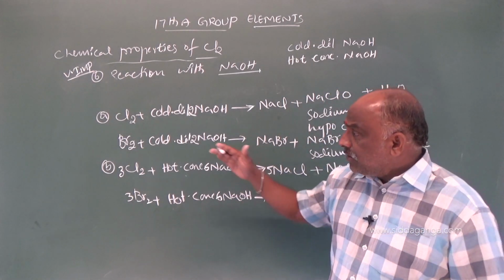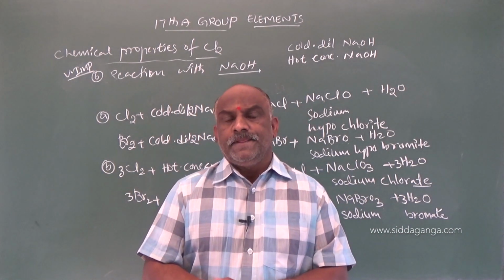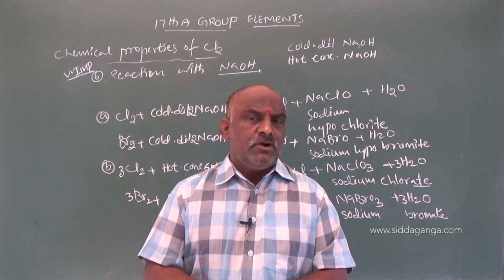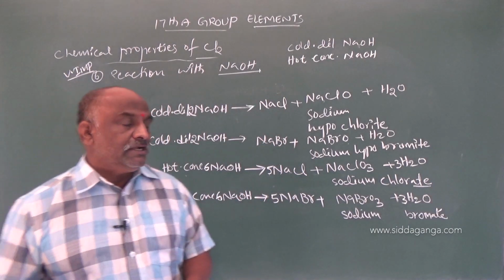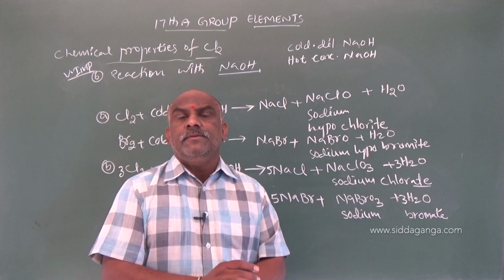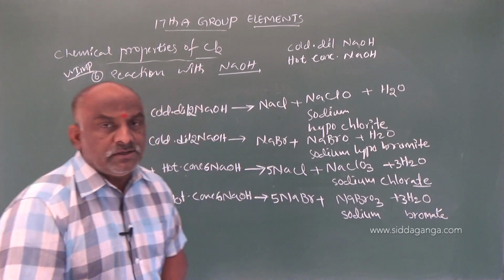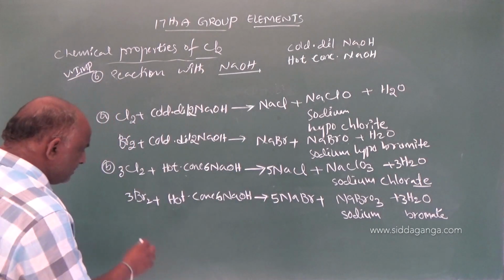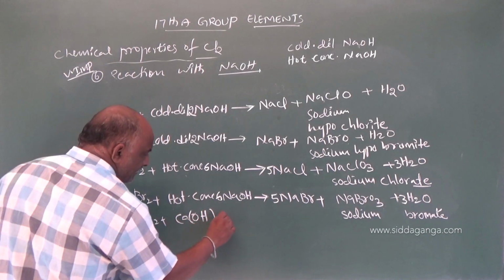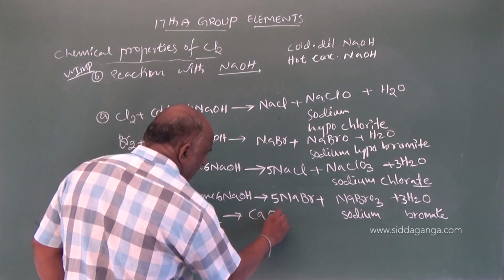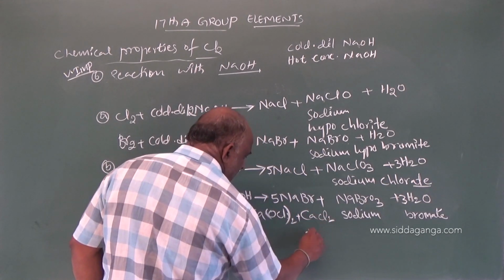When chlorine gas is passed over dry slaked lime, what is slaked lime? Slaked lime is Ca(OH)2. Instead of sodium hydroxide, suppose we take calcium hydroxide. Then we get the compound bleaching powder. That reaction is Cl2 plus Ca(OH)2 gives rise to Ca(OCl)2 plus CaCl2 plus H2O.